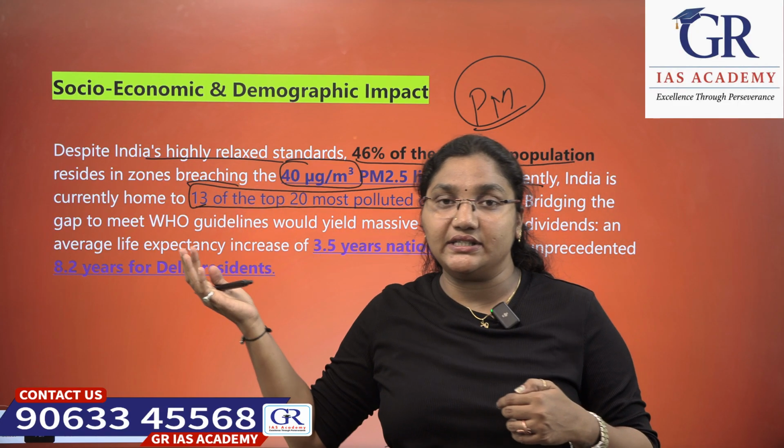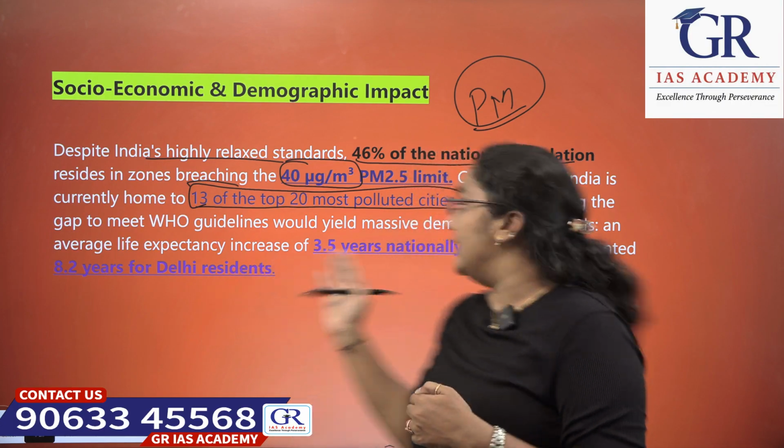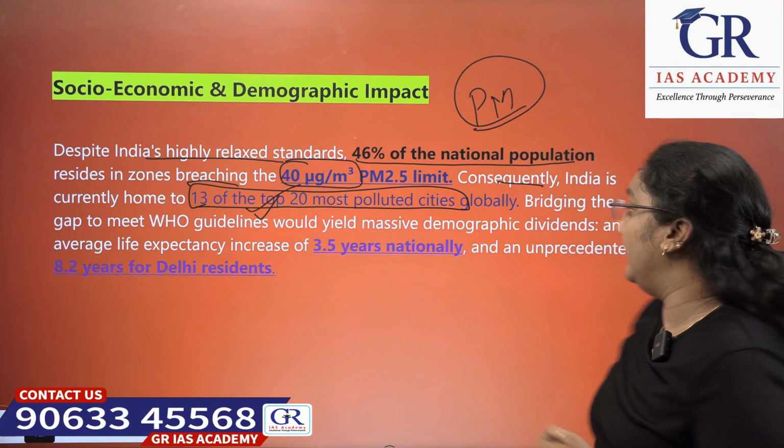Out of the 20 most polluted cities globally, 13 are from India only.